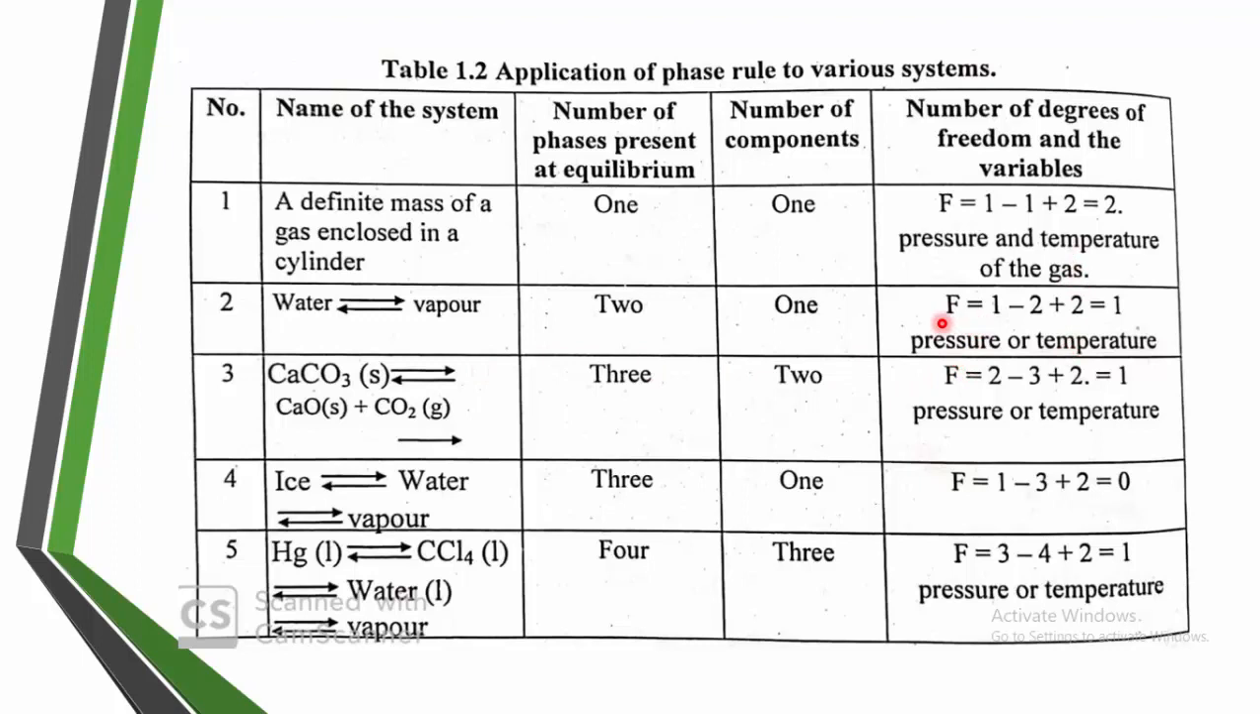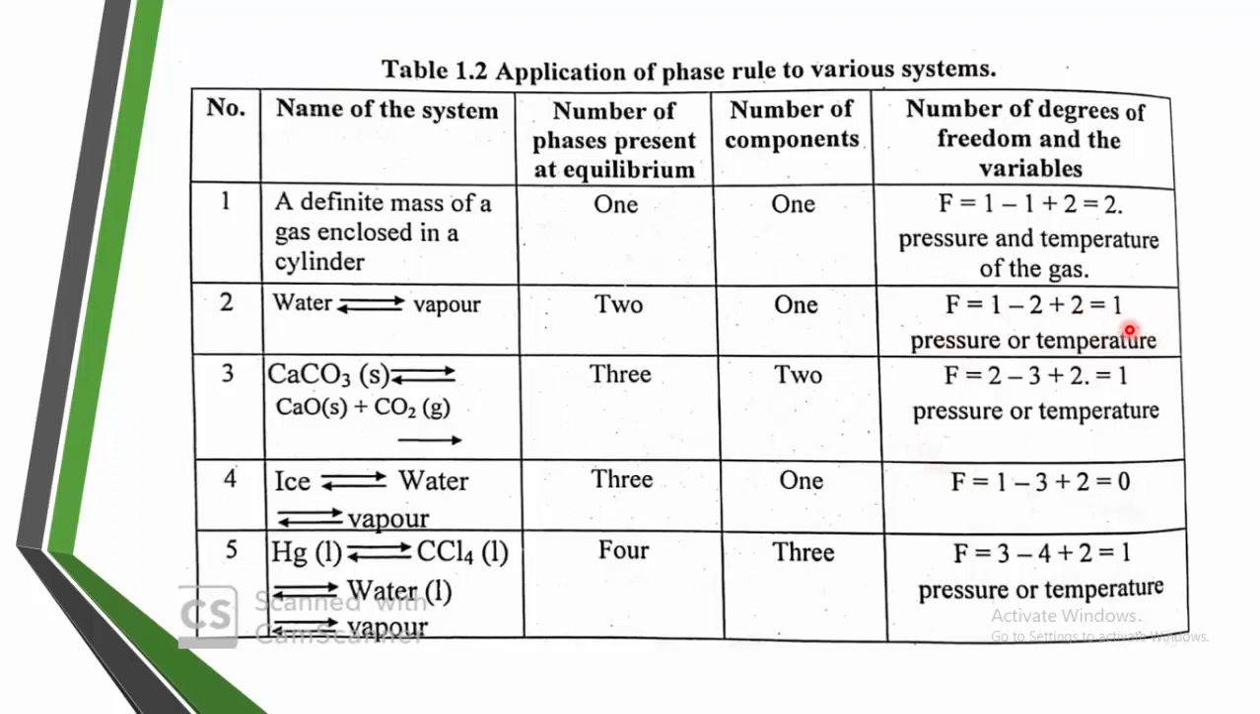But in this case, f, that is the degree of freedom, is equal to 1. What is the 1? 1 is the component, and what is the 2? 2 is the phases. 1 minus 2 plus 2. So if you simplify this equation, what will you get? You will get f is equal to 1.